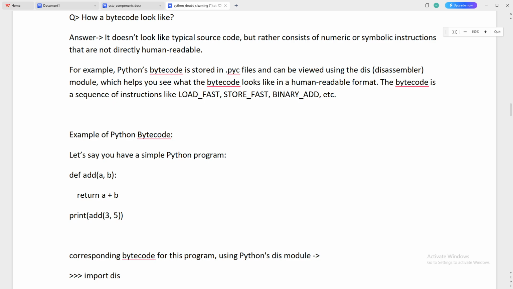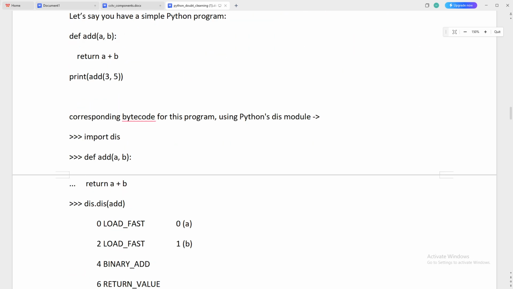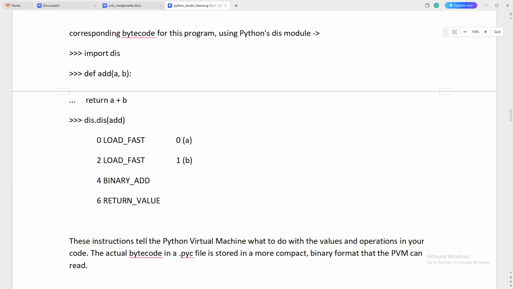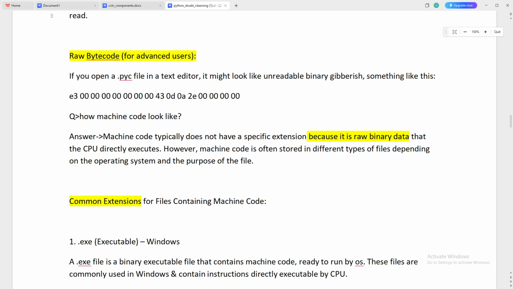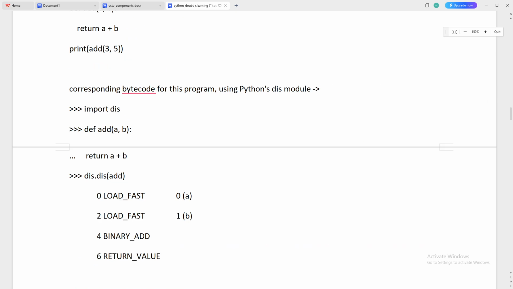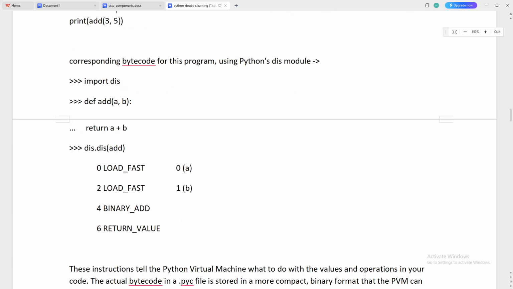So the bytecode is a sequence of instructions like LOAD_FAST, STORE_FAST, BINARY_ADD, etc. This is an example of a simple program: a function def add(a, b): return a + b, then print(add(3, 5)). This is an example of the disassembled bytecode, with add, 0 LOAD_FAST, and so on. These are the functions running in the backend. This is the raw bytecode for advanced users who understand things; in raw form, without the disassembler, it looks like this.